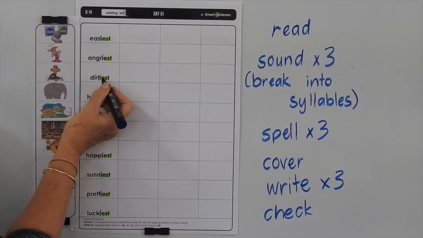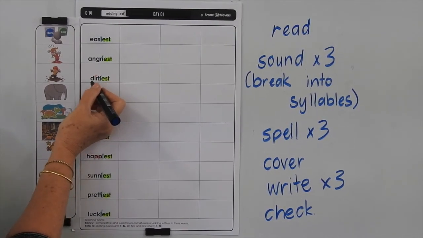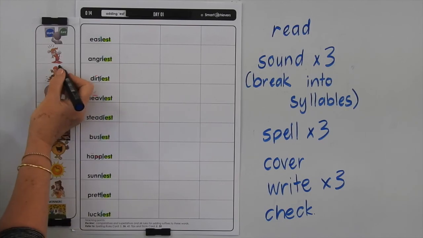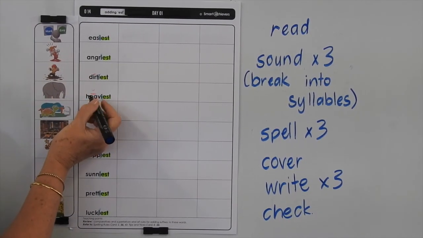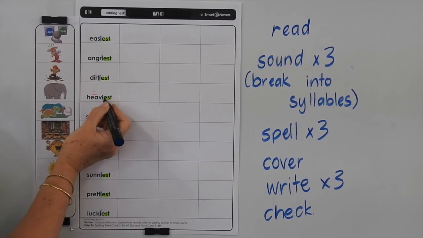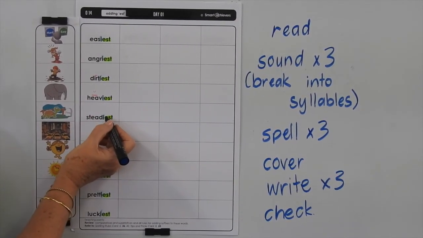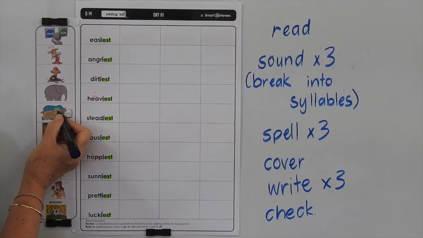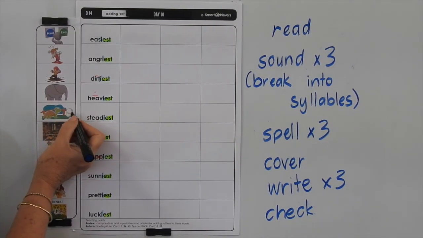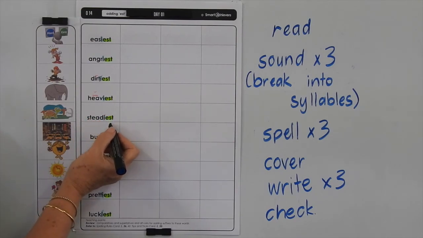Dirtiest is the opposite to cleanest. You can see this boy has dirt all over him. He's very dirty. He's the dirtiest. Heaviest means it weighs the most. Steadiest means that it's either the most steady pace or the most stable thing.